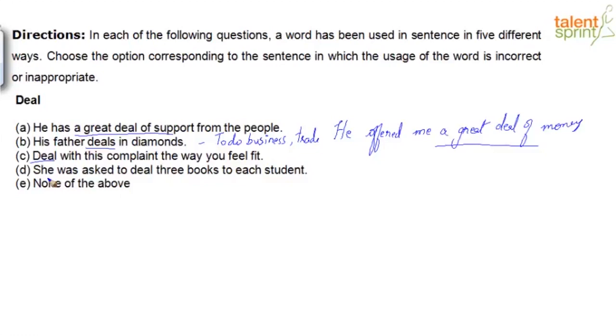What about option D? She was asked to deal 3 books to each student. Now here, the usage of this deal is kind of funny. Something is missing. The right expression, or I would say phrasal verb, is deal out. In the context, what are we trying to say? Basically, the meaning that the context is bringing in is, she was asked to distribute these books, 3 books to each student, right? So deal out is the right phrase, which means distribute. So what's missing is out. So that's why option D is where the word is used incorrectly.